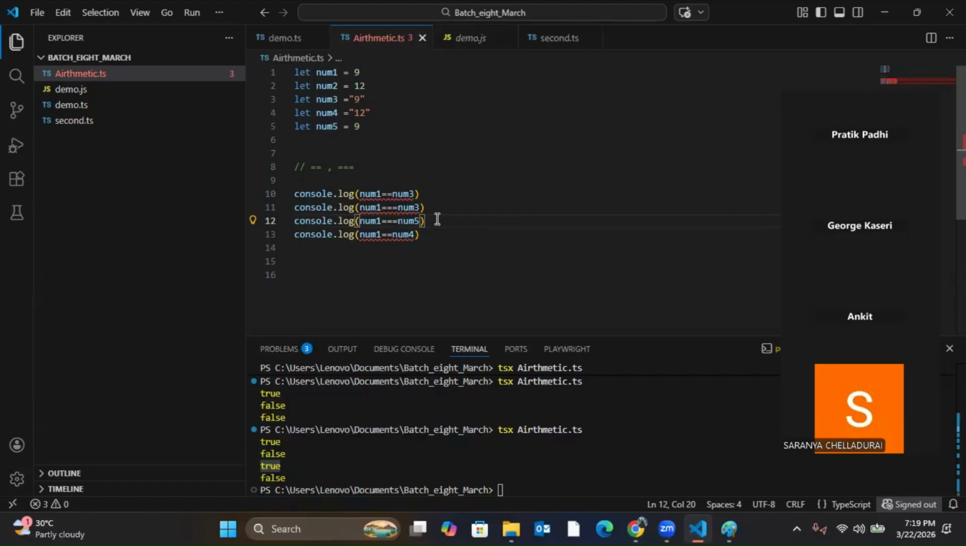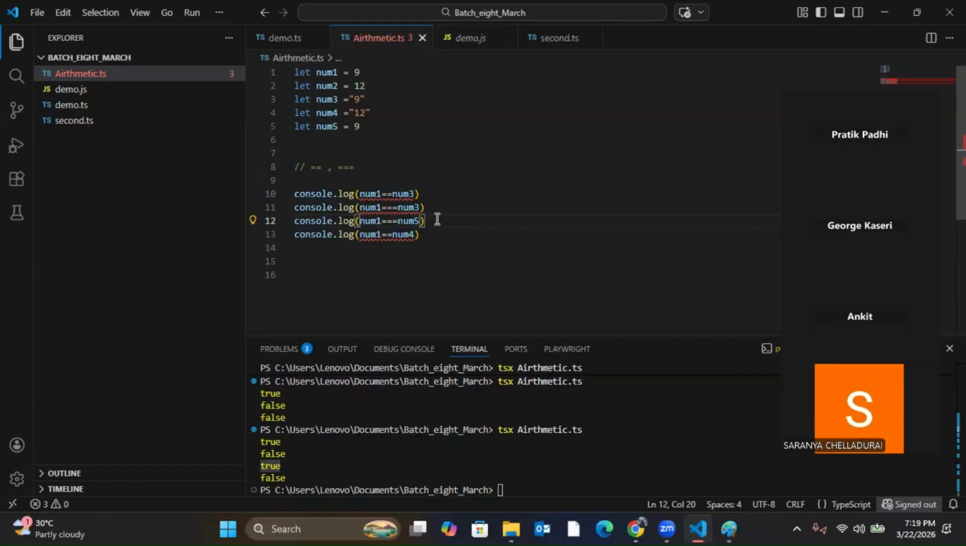Now, similarly, if I'm comparing whether both are equal, there may be a requirement for me to also compare whether both are not equal. Just the reverse of this. In your day-to-day activity, there may be a requirement where you have to compare that they are not equal. Here I compare that they are equal, but I have to compare that they are not equal. So for that,